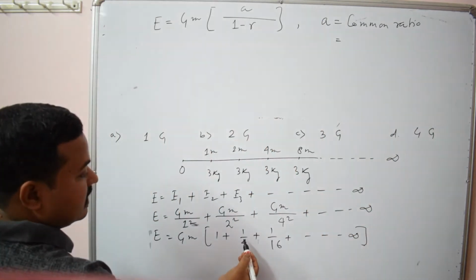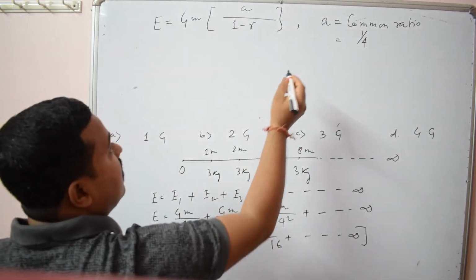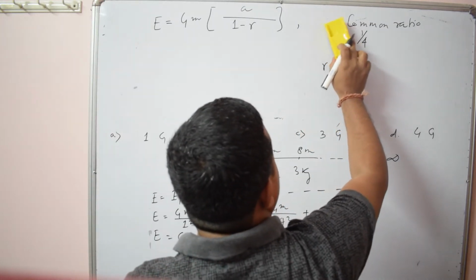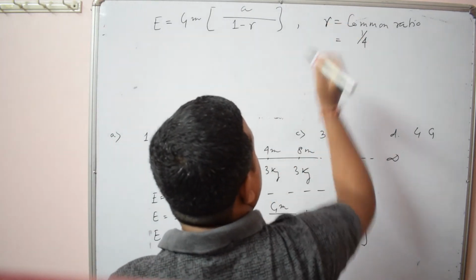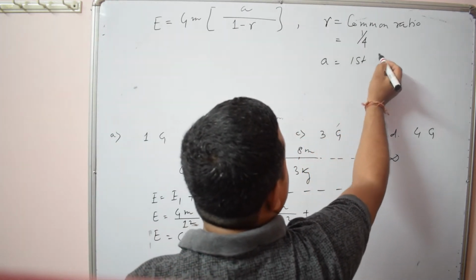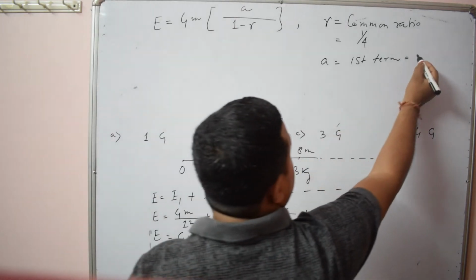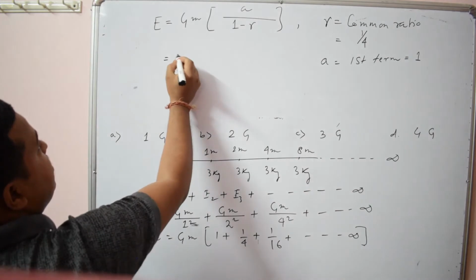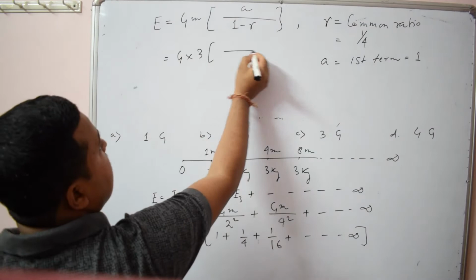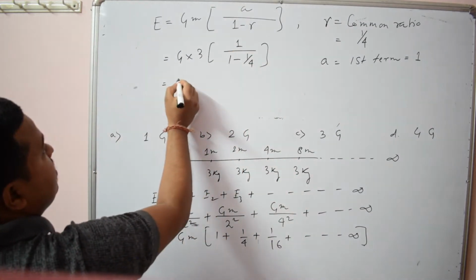It is simply the second term divided by the first term, so it is definitely 1 by 4. The first term A is 1. So you place these values here: G, M is 3 kg, A is 1, and 1 minus R is 1 minus 1 by 4. You find the sum.